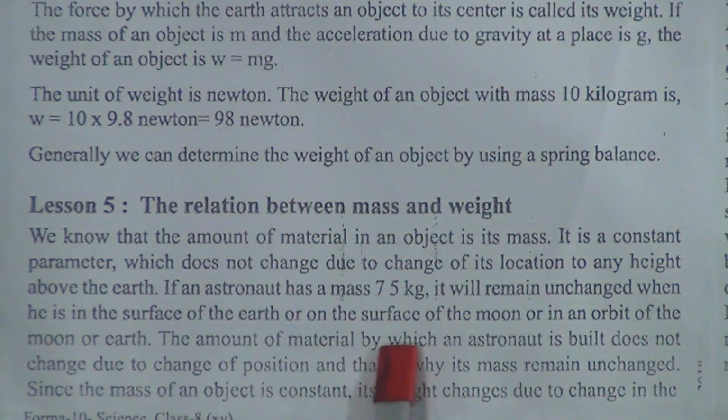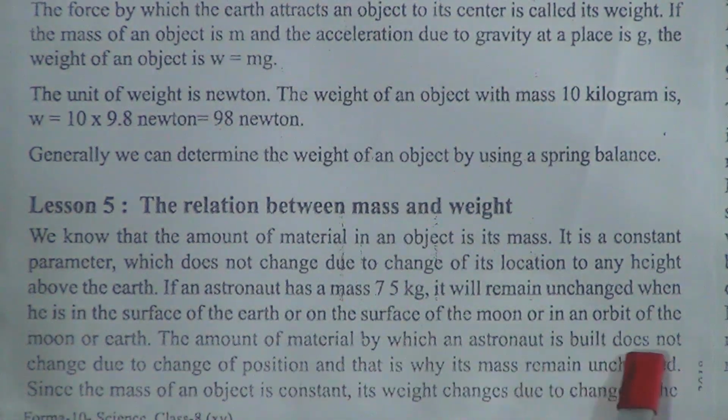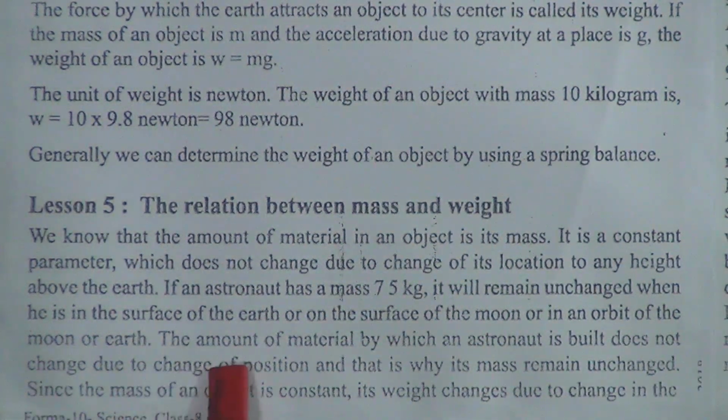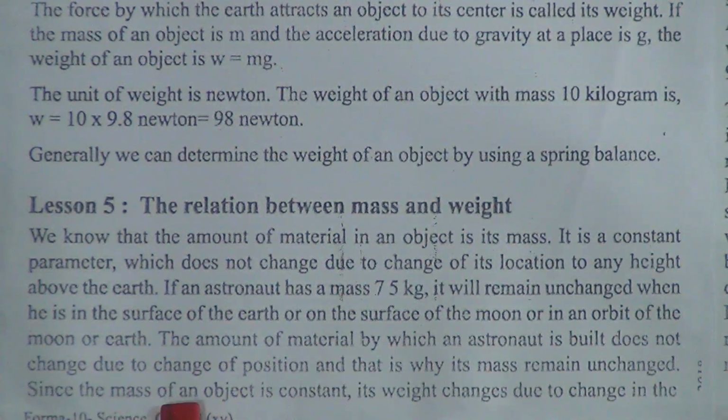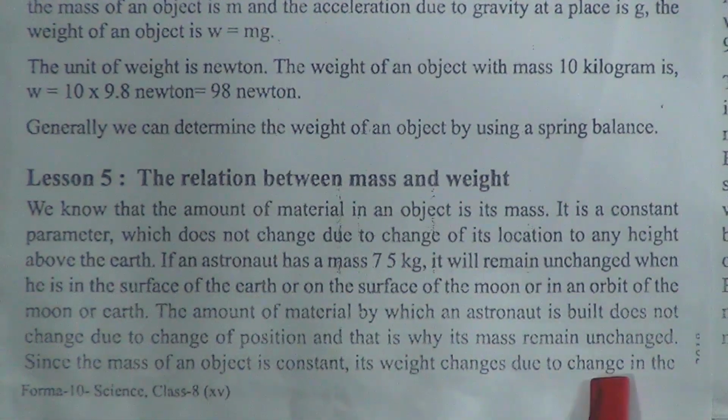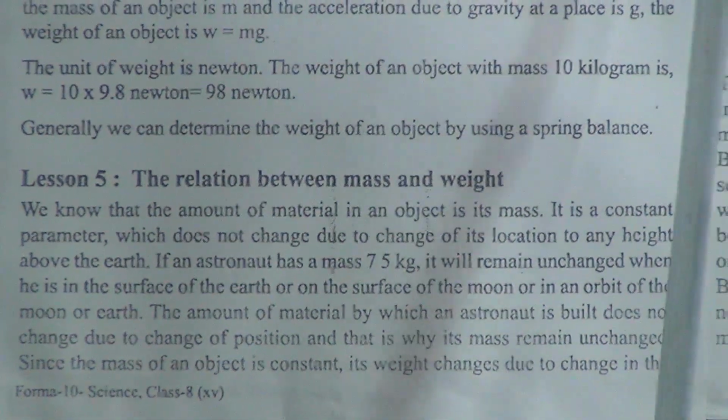The amount of material of which an astronaut is built does not change due to a change of position, and that is why the mass remains unchanged. Since the mass of an object is constant, its weight changes due to a change in the value of g.